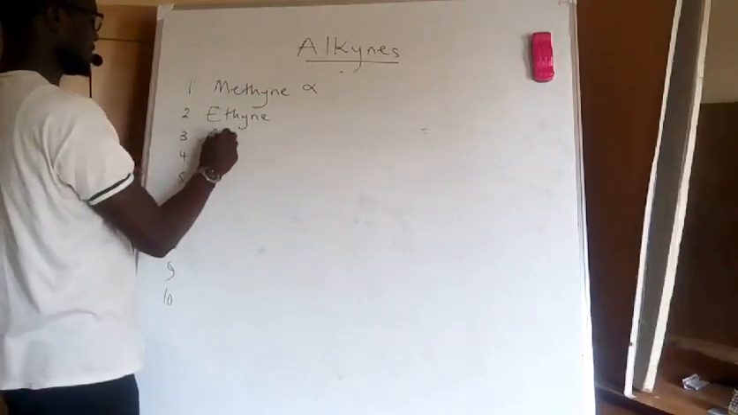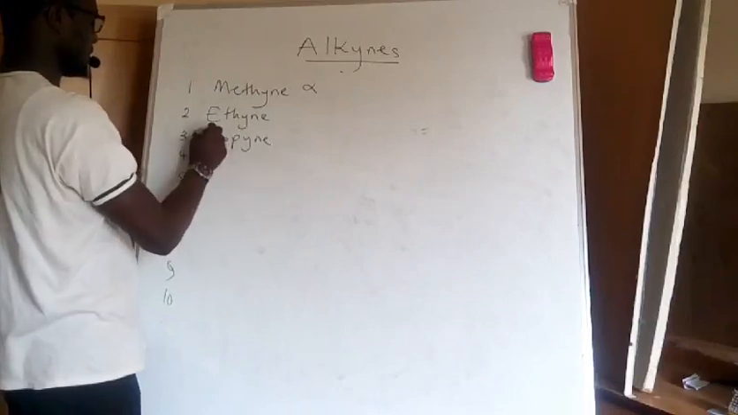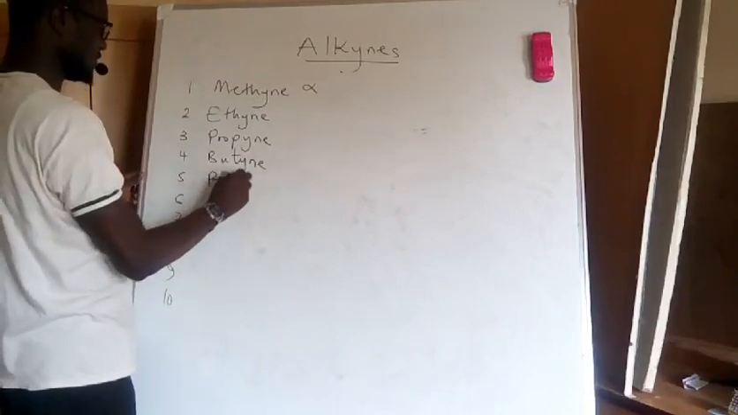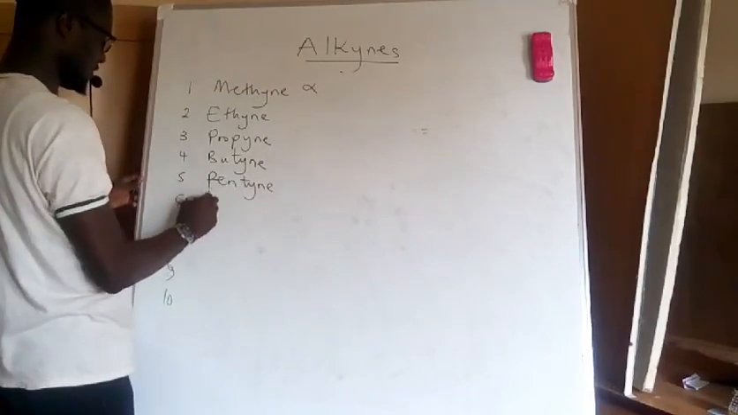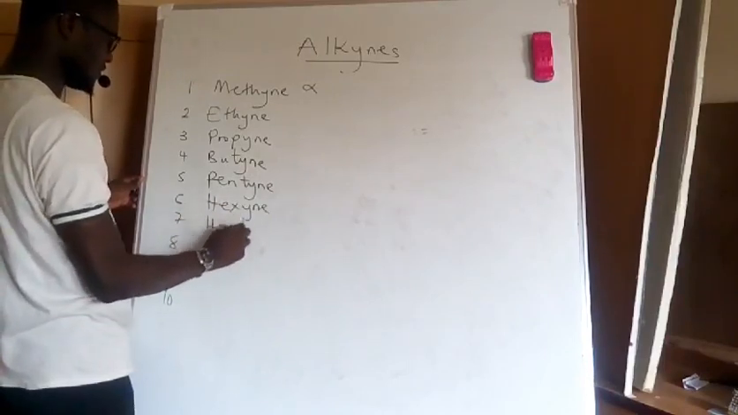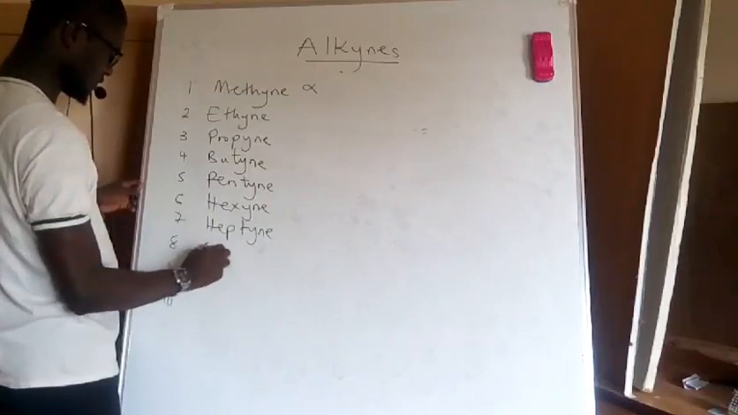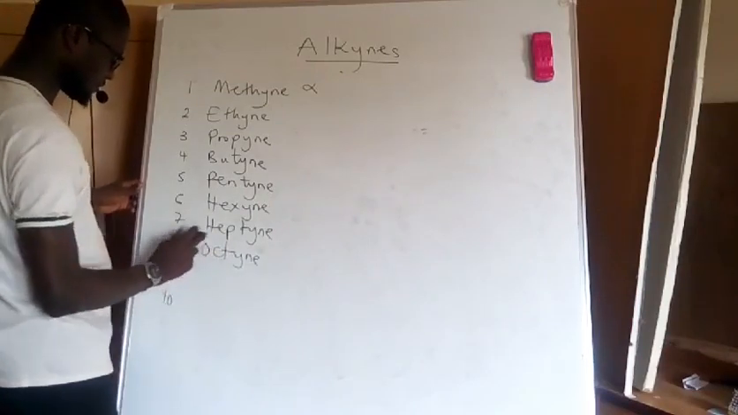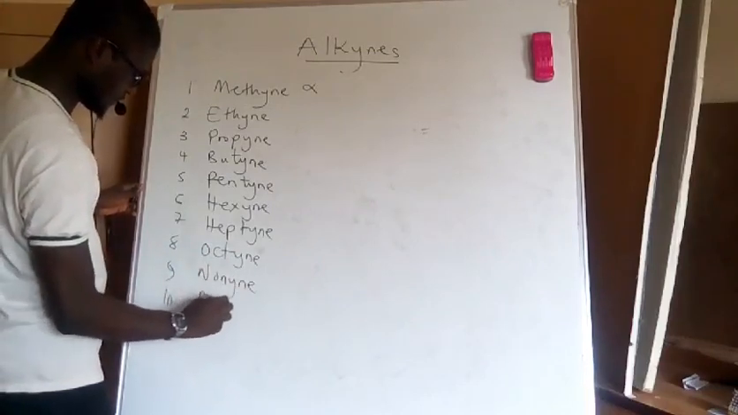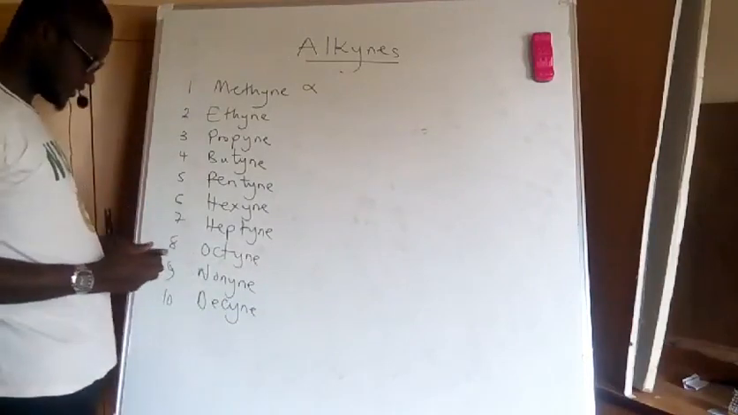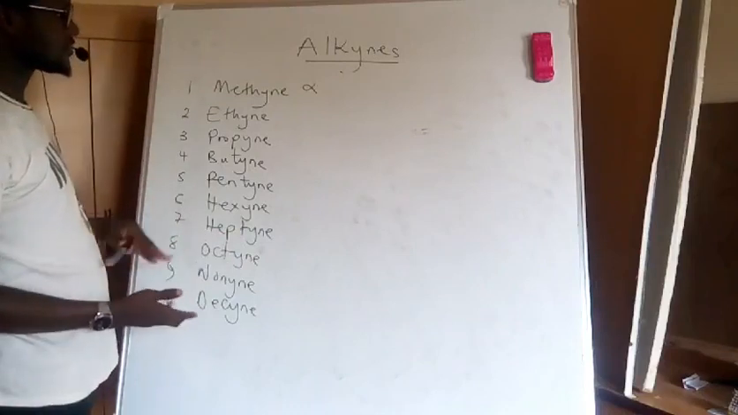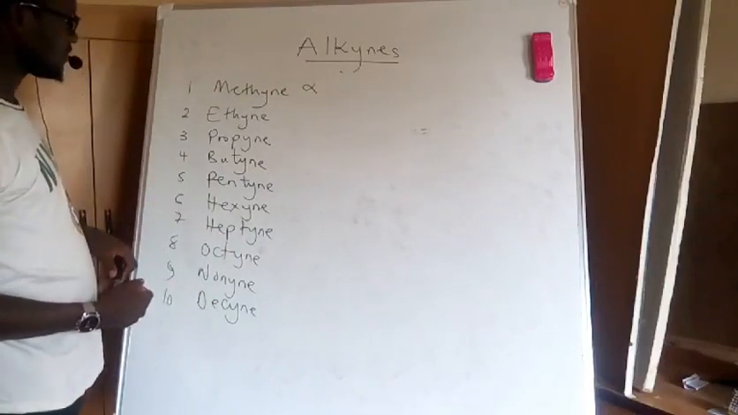Then we have propyne, we have butyne, we have pentyne, we have hexyne, heptyne, we have octyne, we have nonyne, and we have the last member, the 10th one, decyne. Even though we still have other members, most of the discussions will restrict them to the first 10 members.